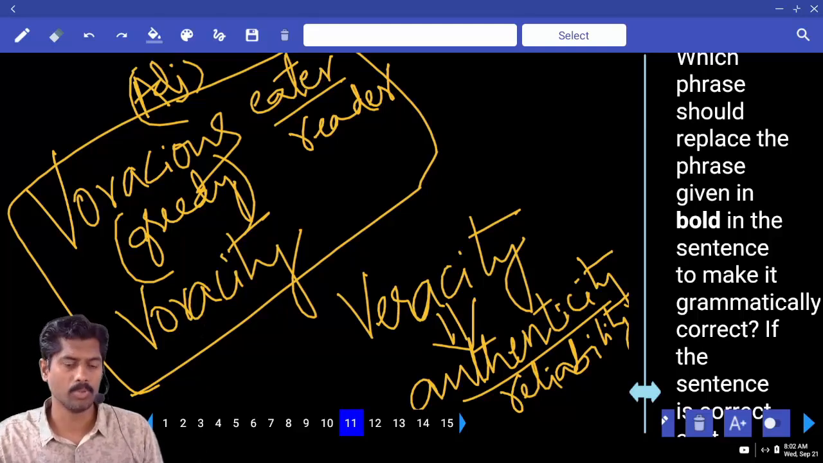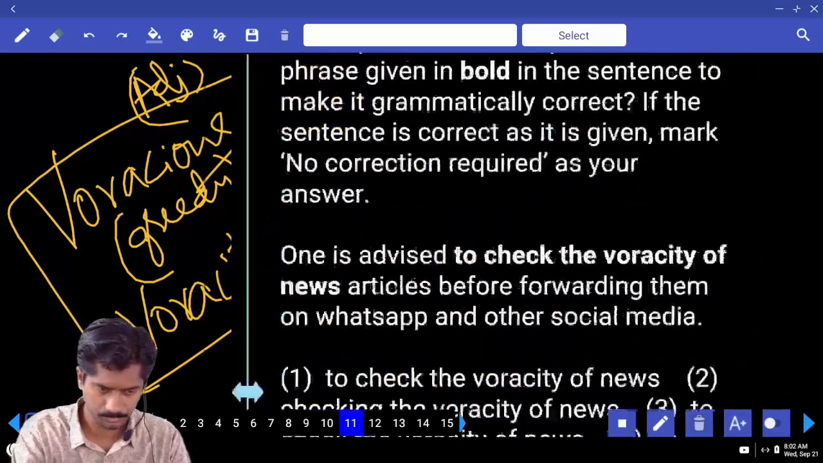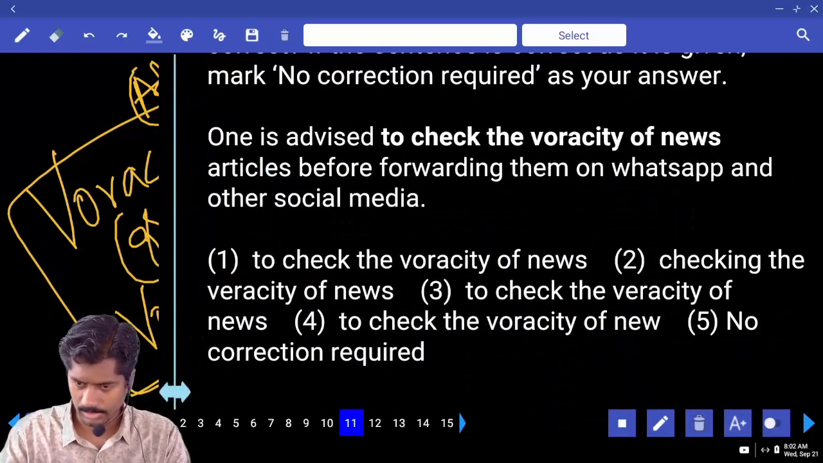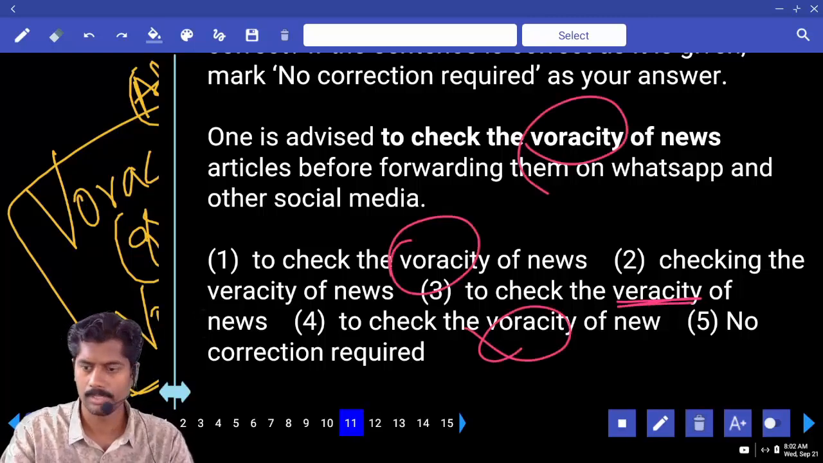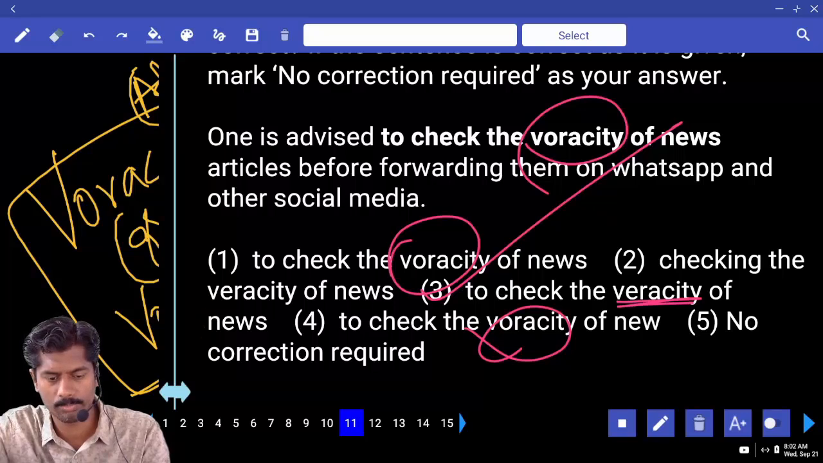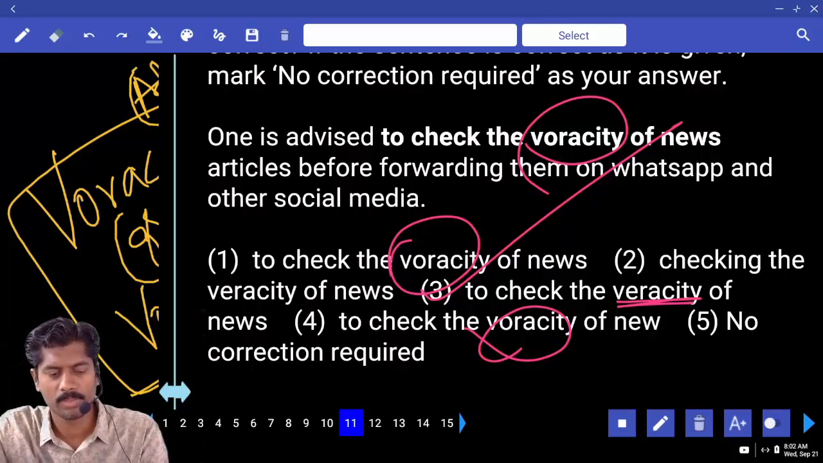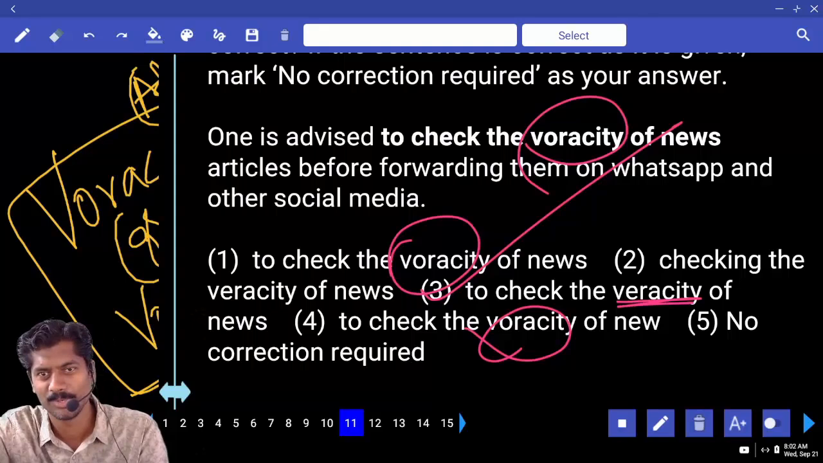So what should come? Is it more, or is it reliability, authenticity of news? So it is reliability, not voracity. Answer is the third option. One is advised to check the veracity of news articles before forwarding them on WhatsApp and other social media. When some news comes on social media, WhatsApp, we simply forward it to other groups. We don't know whether it is genuine or not, but we forward.